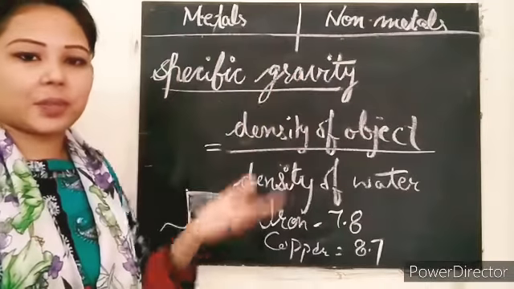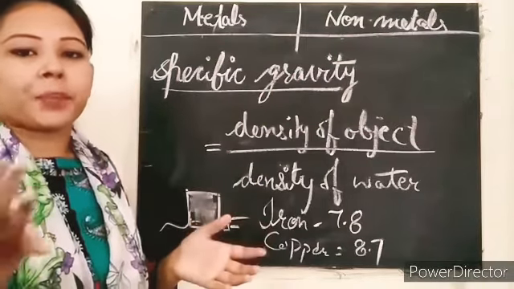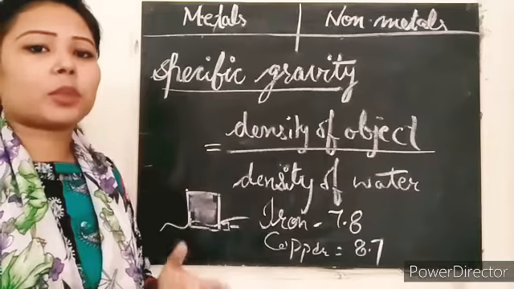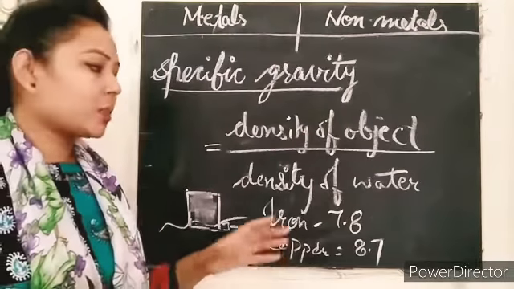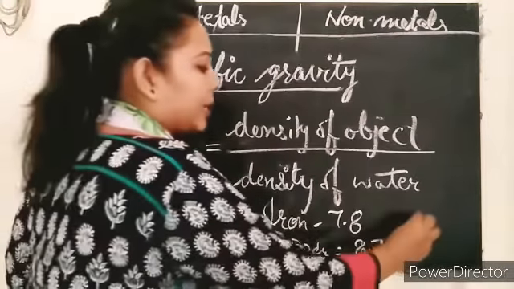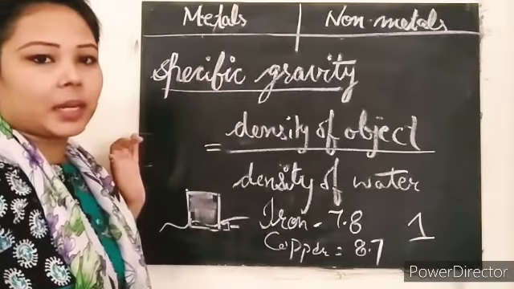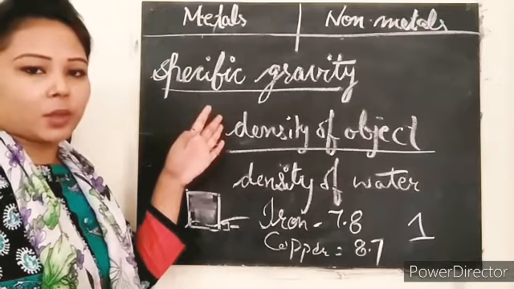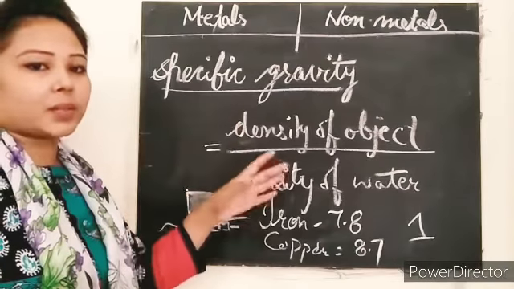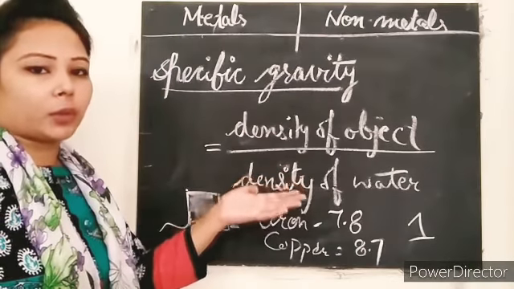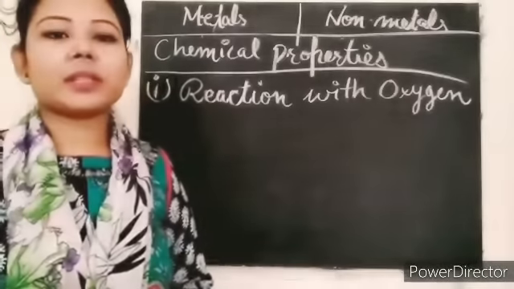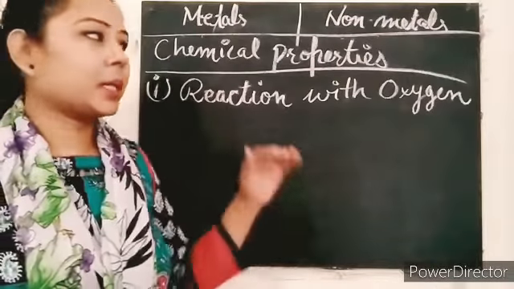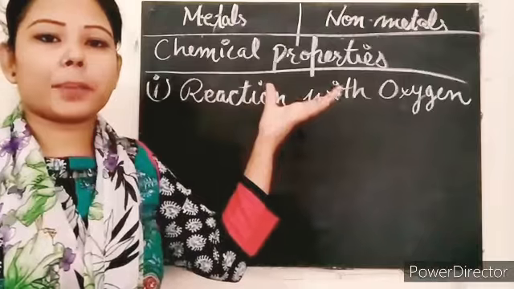In the metals, exceptions are there. If we talk about potassium and sodium, they have very low specific gravity, even less than 1. Clear? So what is specific gravity? It is the density of an object divided by the density of water. Clear? So all the physical properties we learnt before, and now we have some chemical properties.